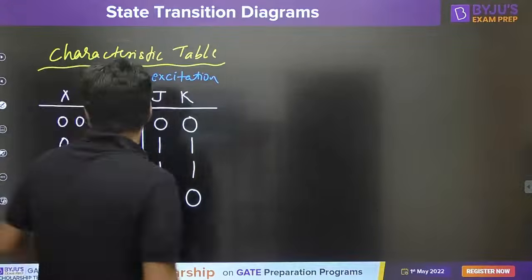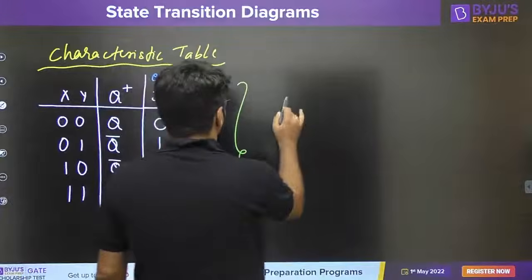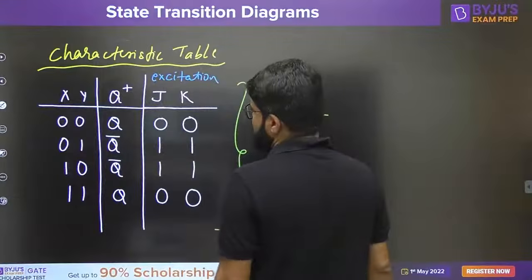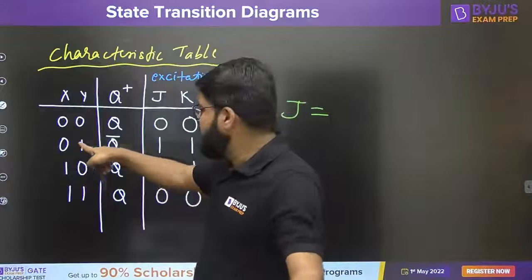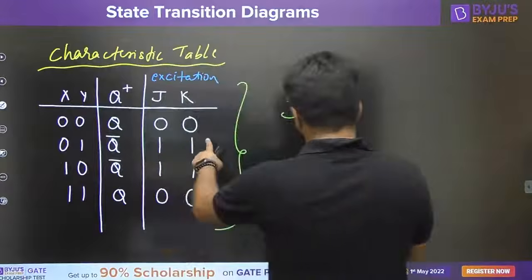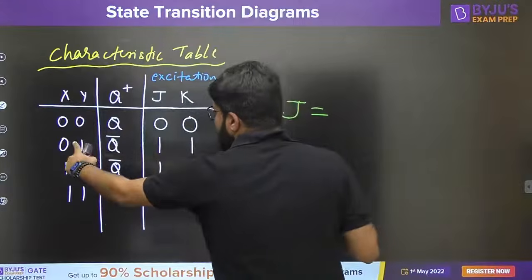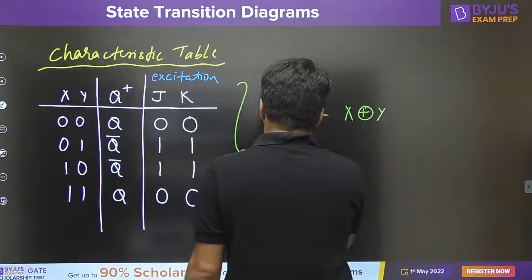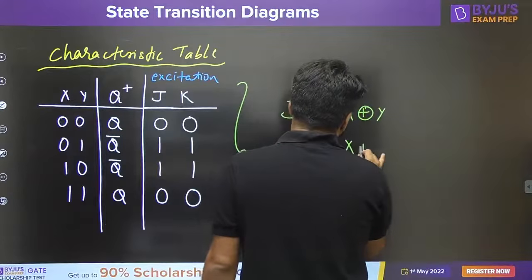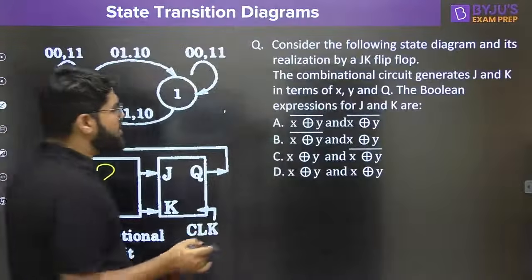Now what should be the Boolean expression for J and K? It is a very simple process, guys. What should be J and K on the basis of this? J is high at 0 1 and 1 0, XOR possibility, when both the bits are different, and K follows the same pattern as J. So what is J? XOR of X and Y. What is K? K is also XOR of X and Y. So both are X XOR Y.